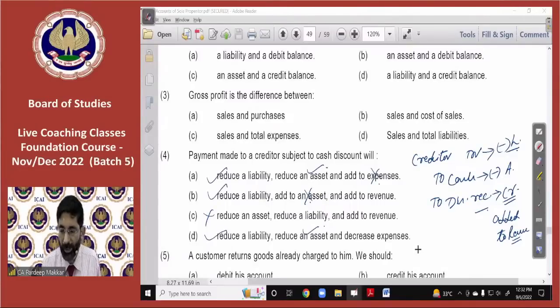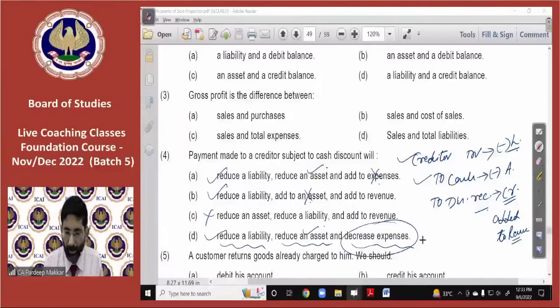Expenses will be decreased. Obviously, this is a better option because it will reduce a liability. One thing, it will reduce an asset. Second thing, and third is decrease in expenses. Basically, it will increase revenue. But whenever revenue is increased, that can also be identified as a decrease in expense. So it will be a better option because the concept should be added to revenue.